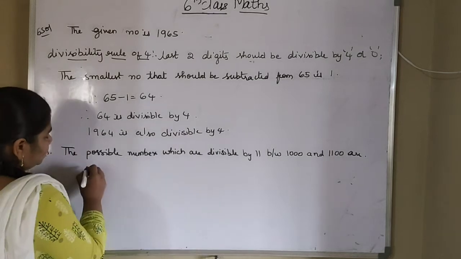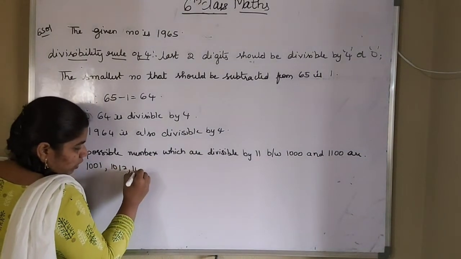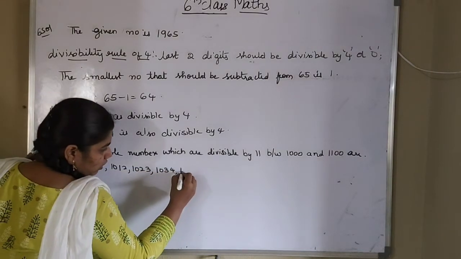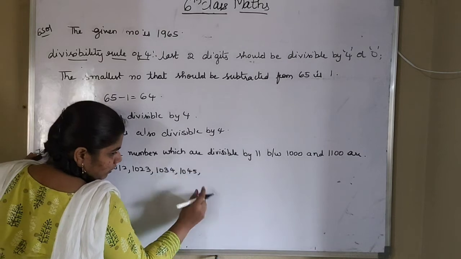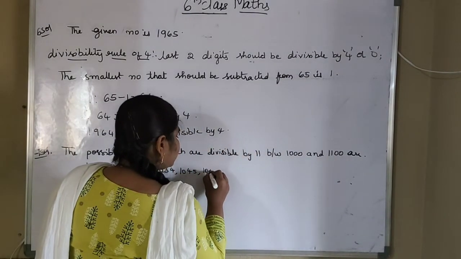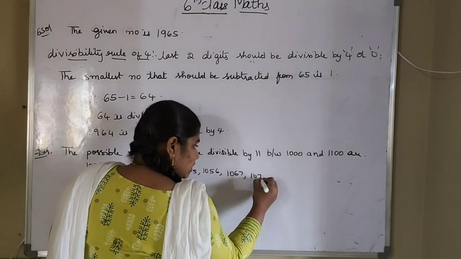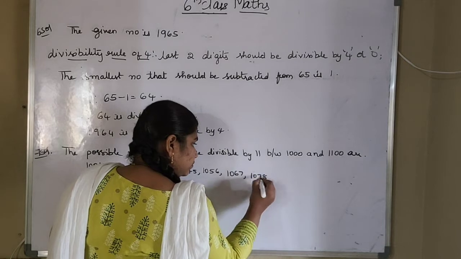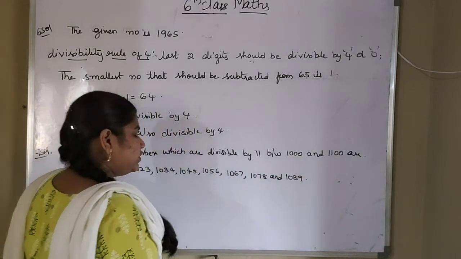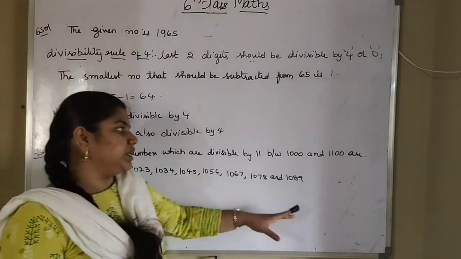You can write it as 1001, 1012, 1023, 1034, 1045. Next you can write it as 1056. Next is 1067, 1078 and 1089. Okay, so these are the numbers which are divisible by 11 between 1000 and 1100.